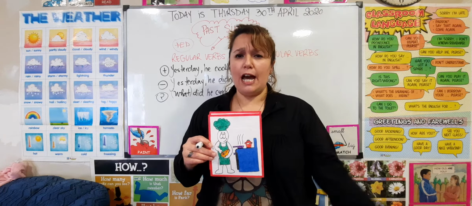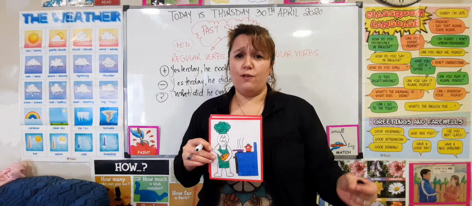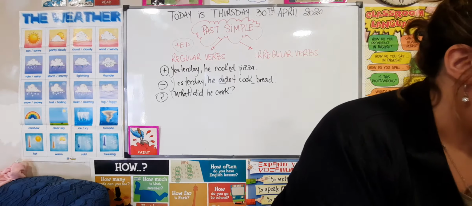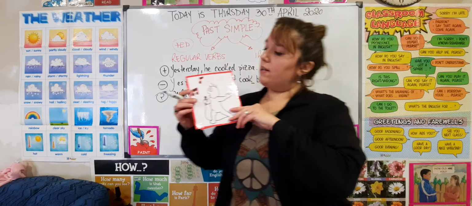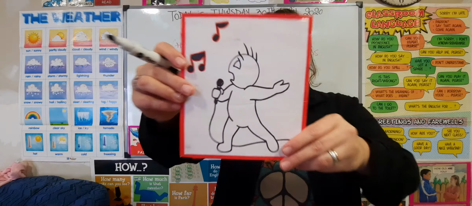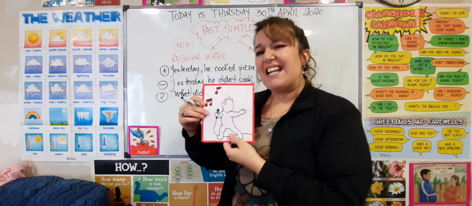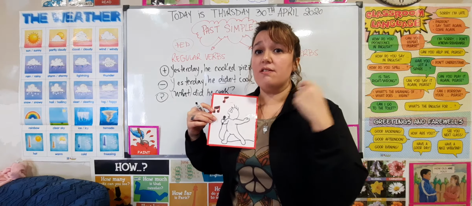Now, what happens if the verb is an irregular one? Here I have one irregular verb. This verb is the verb sing. The past of the verb sing is sang.